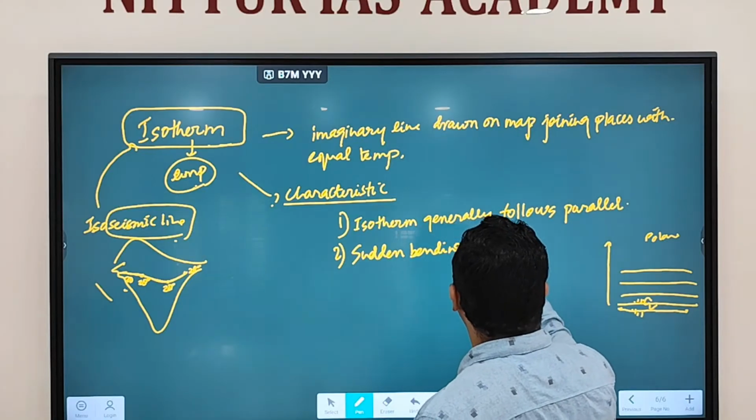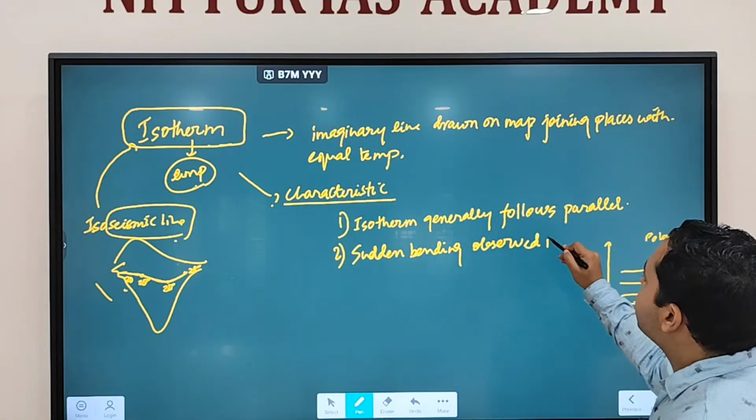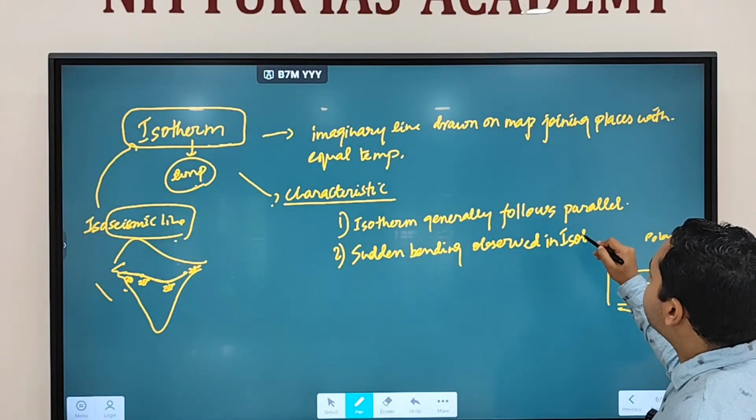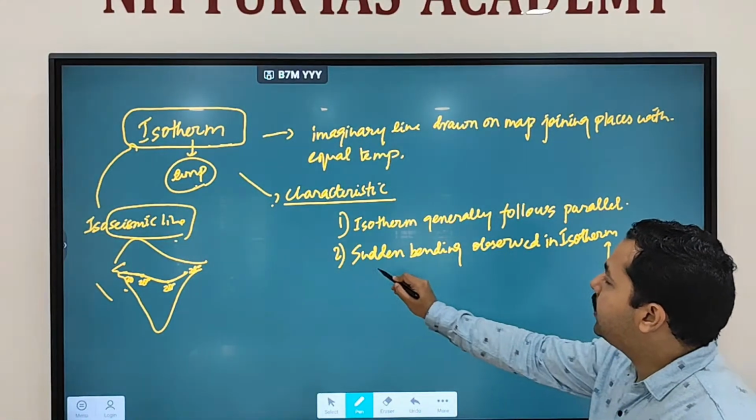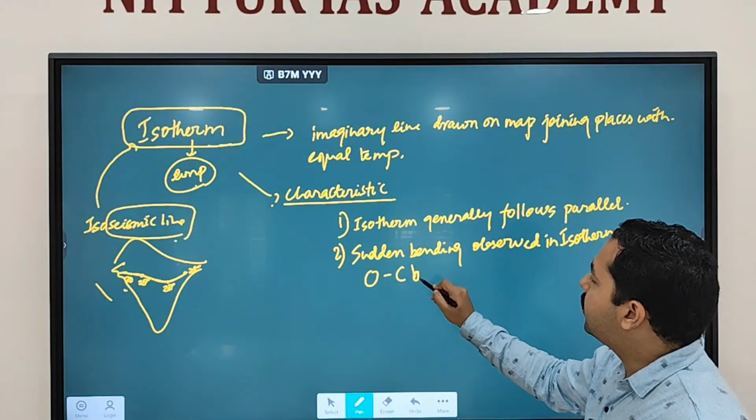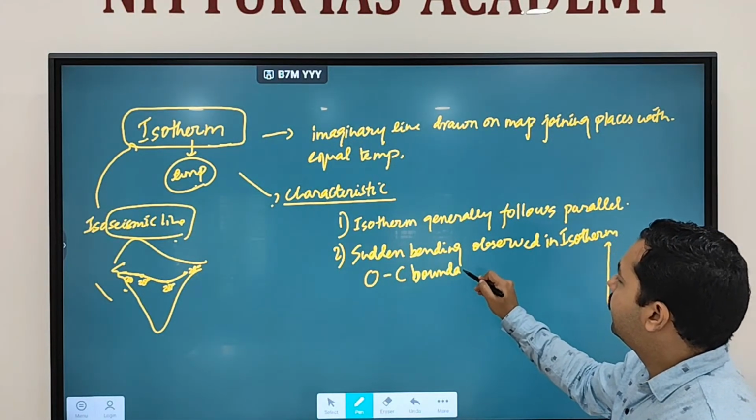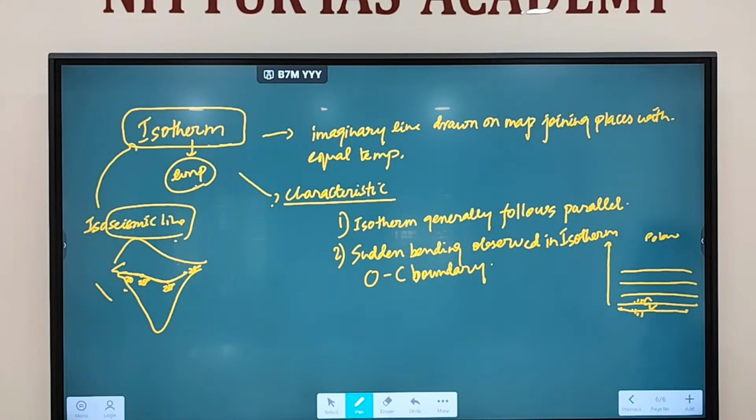The second characteristic says there will be sudden bending observed in isotherms, generally at the ocean continent boundary. There is a sudden bending observed in isotherms, generally at which boundary? At the ocean continent boundary. Fine.